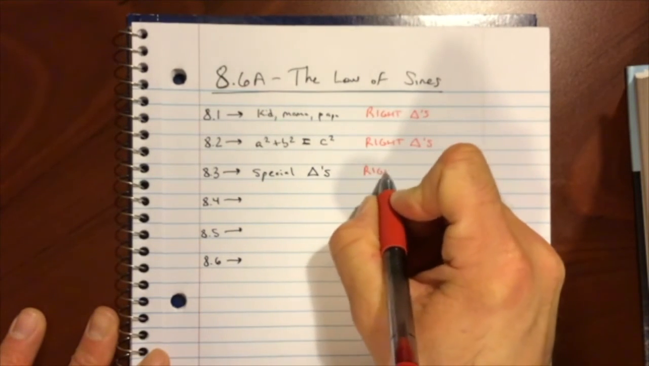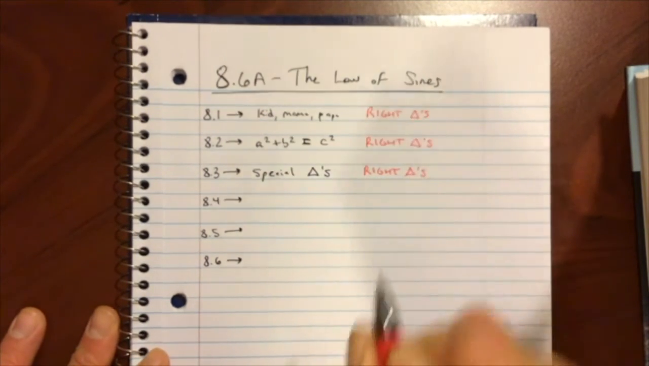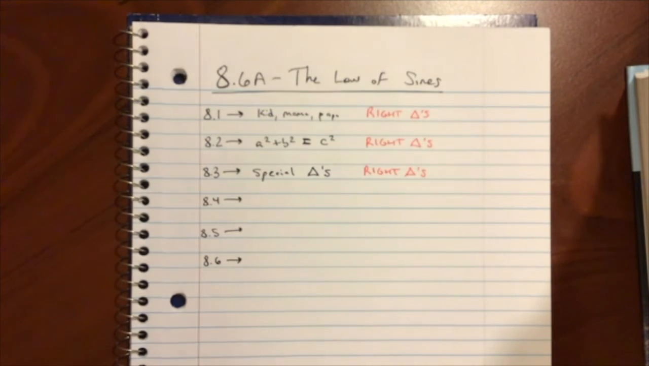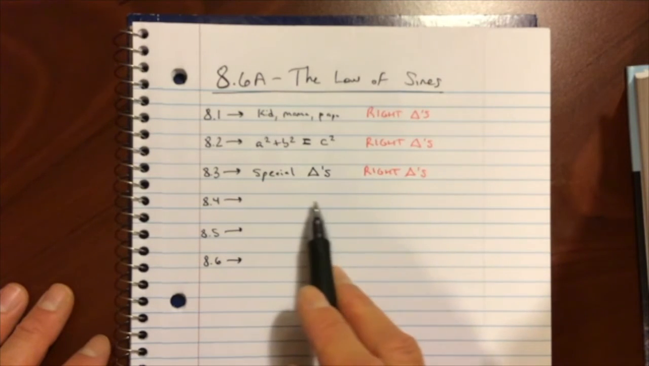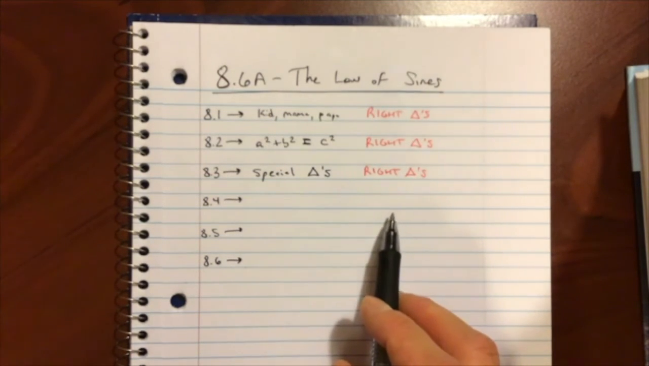Once again, all of the special triangles are right triangles. It's either a 30-60-90 right triangle or a 45-45-90 right triangle. Perfect. You probably see the pattern going on. Whatever this was, if you remember, it was right triangles, right?